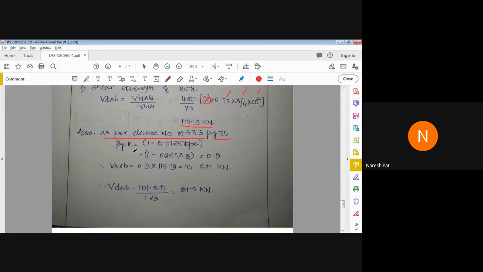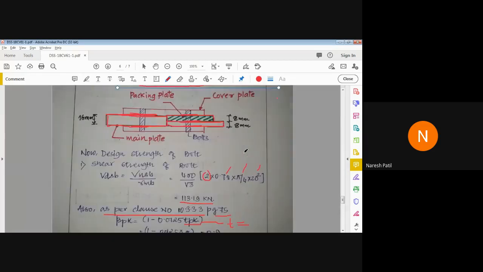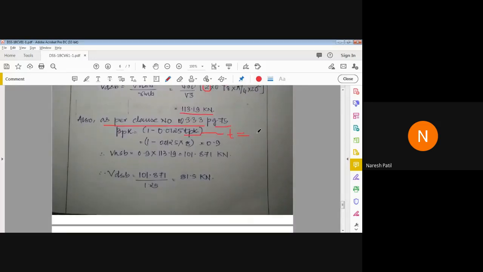For shear strength, we have to multiply additional factor, which is nothing but beta pk into bracket of 1 minus 0.0125 tpk, where tpk is the thickness of packing plate. And the thickness of packing plate is 8 mm. So we have to calculate the multiplication factor beta pk from the code by referring page number 75, 1 minus 0.0125 tpk. So here we get the factor.